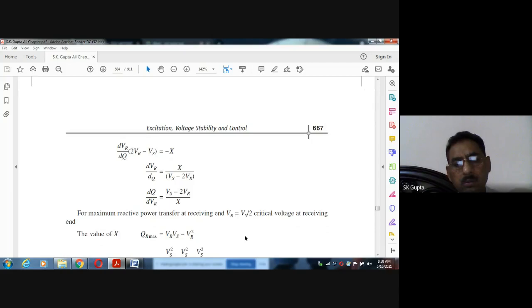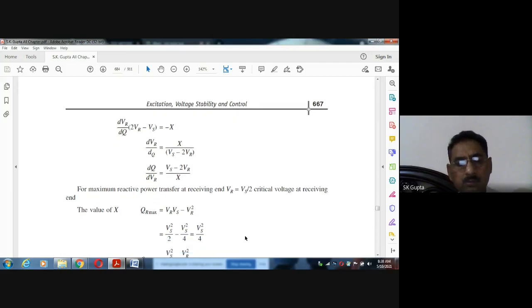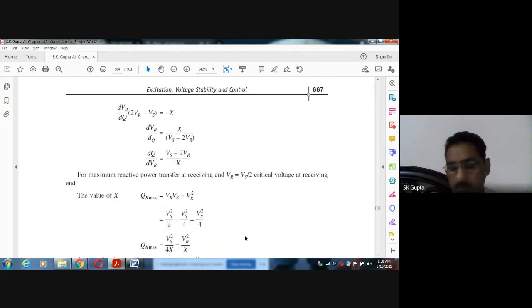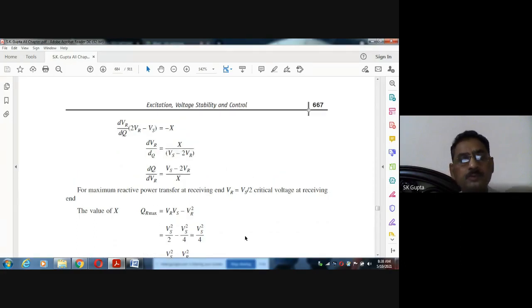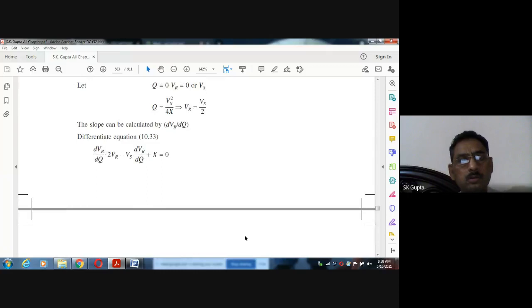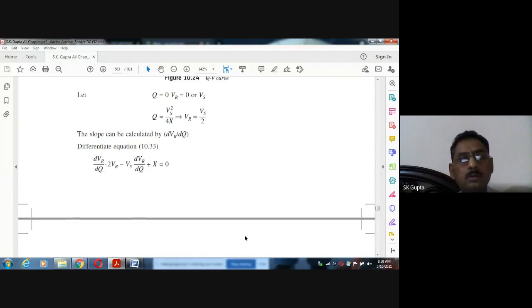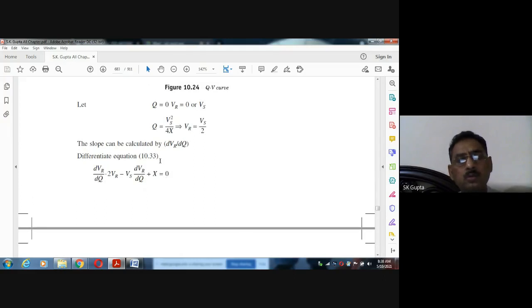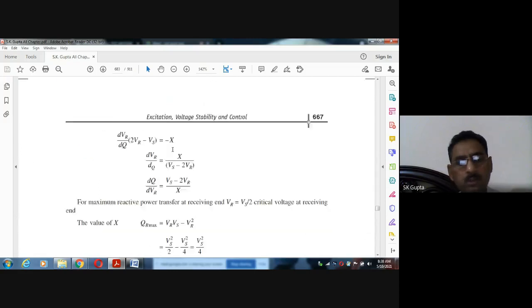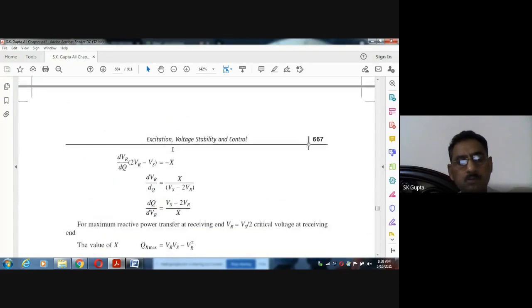If you differentiate this QR in this equation, this is the Q. At this Q, the system will be unstable. But we want to calculate what is the maximum Q that you can take. Maximum Q you can take from here.